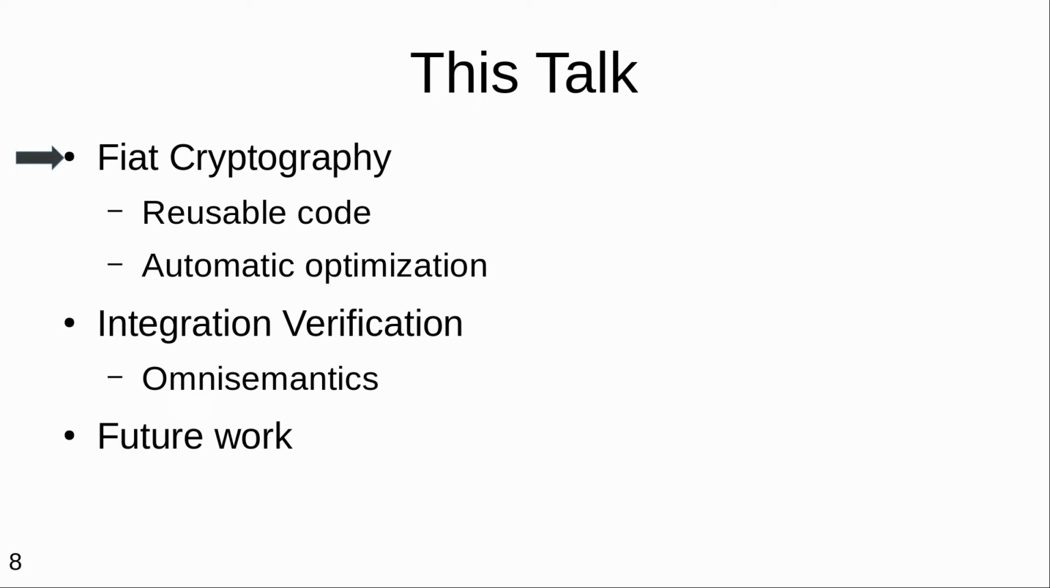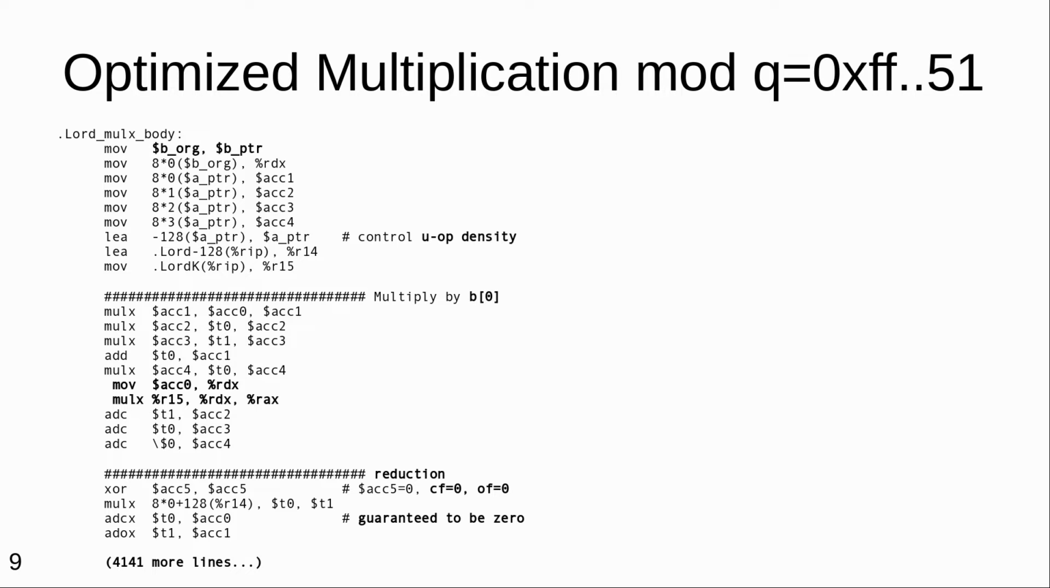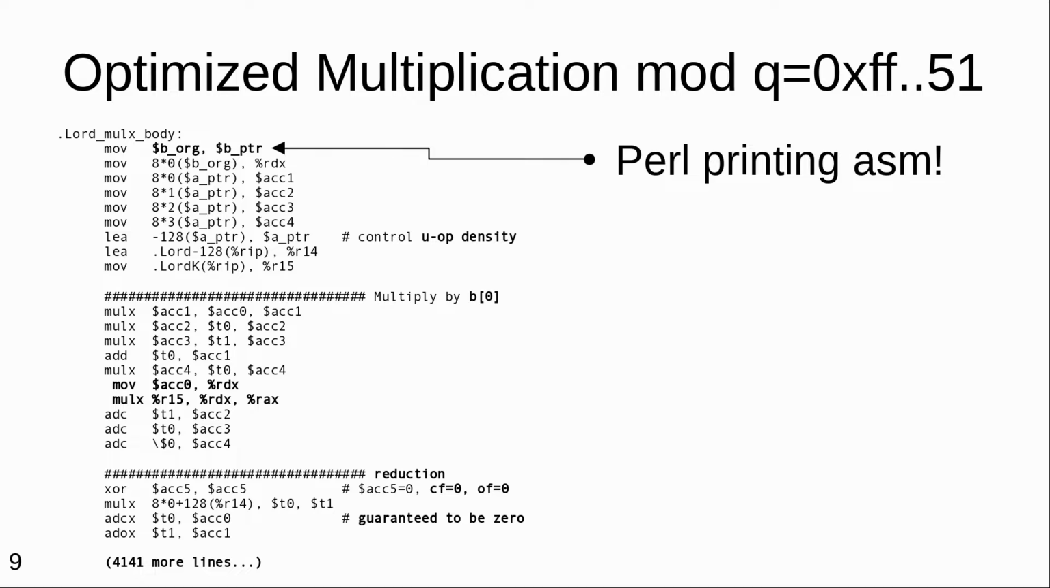Now, jumping right into Fiat Cryptography, on this slide is a sample of real-world assembly code that is still in deployment in some circumstances that computes modular multiplication modulo a particular prime number. Now, first, to just understand what kind of code we're looking at here, this is a Perl script that prints an assembly file. It would be even longer than 4,000 lines if it was actual assembly.